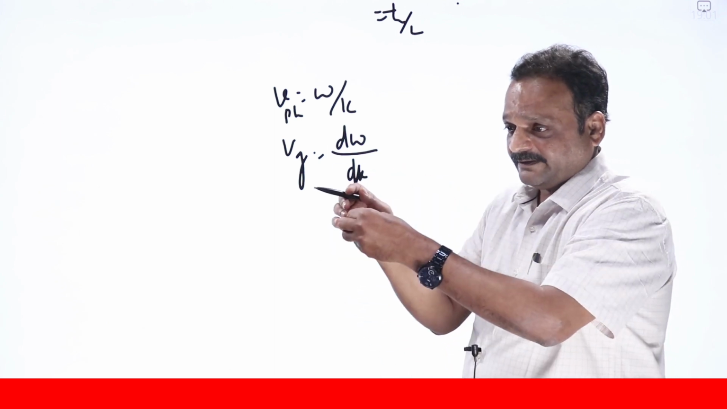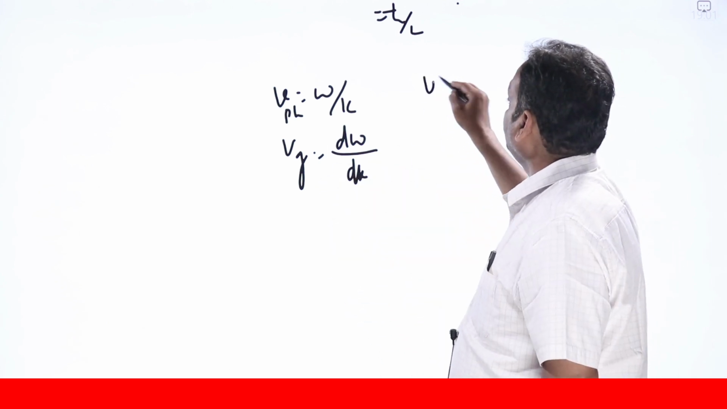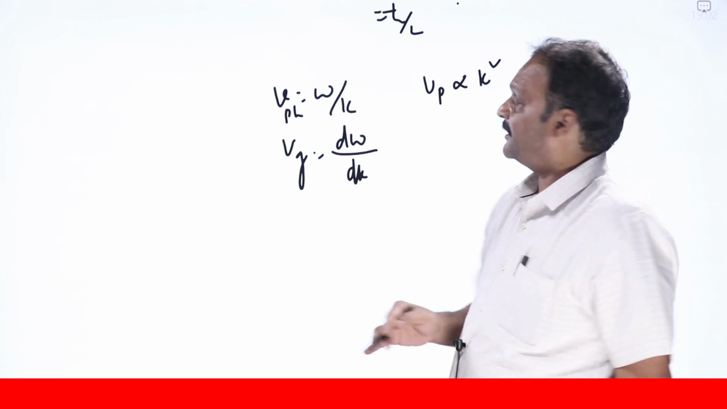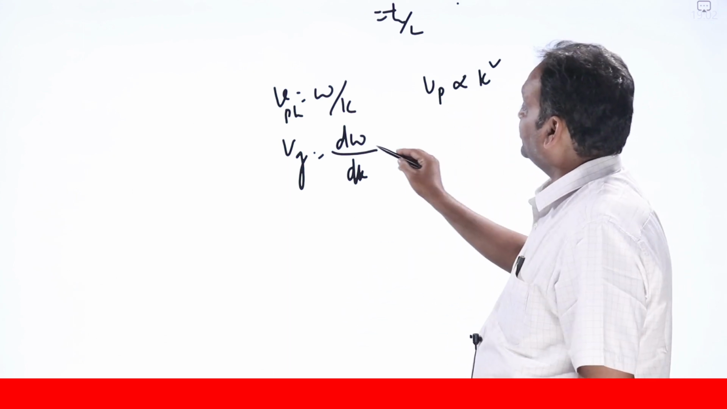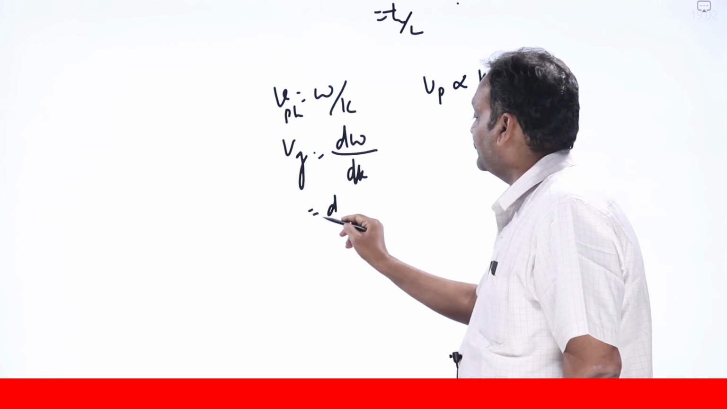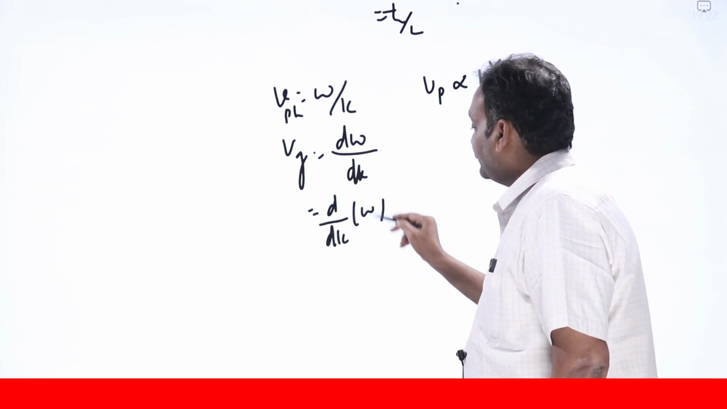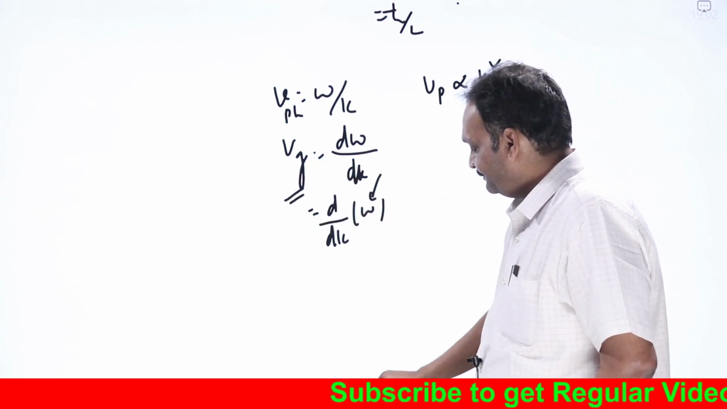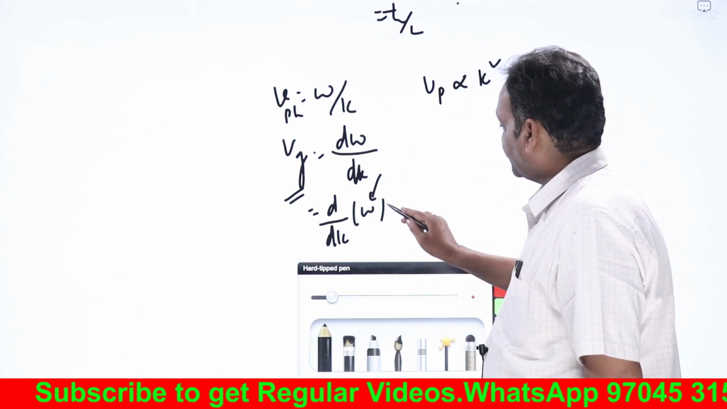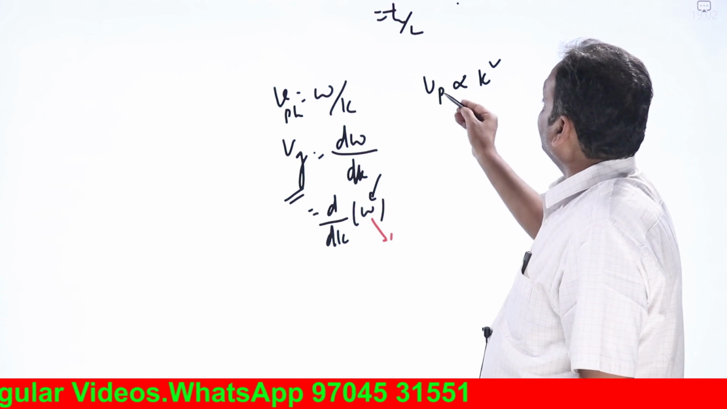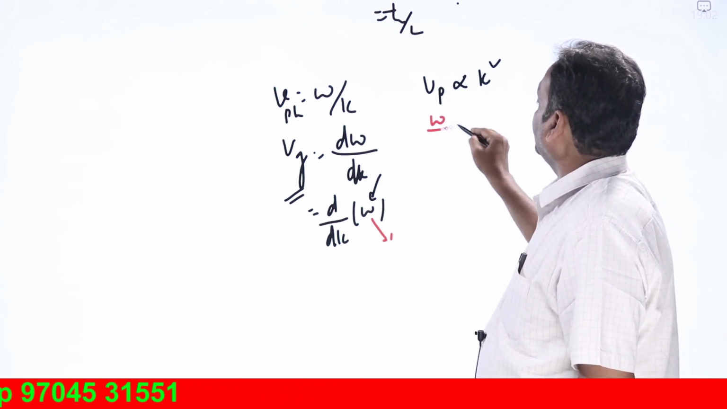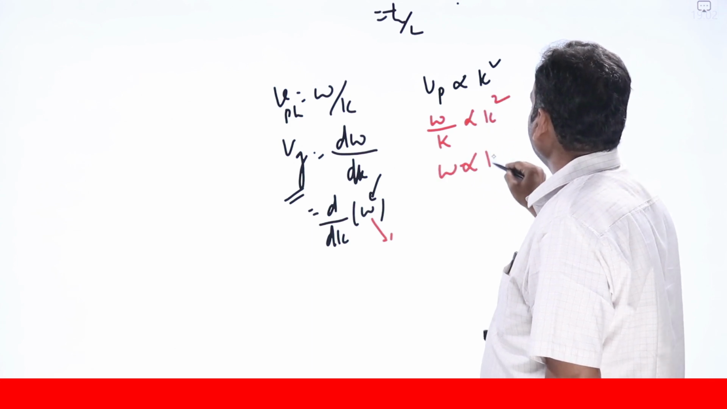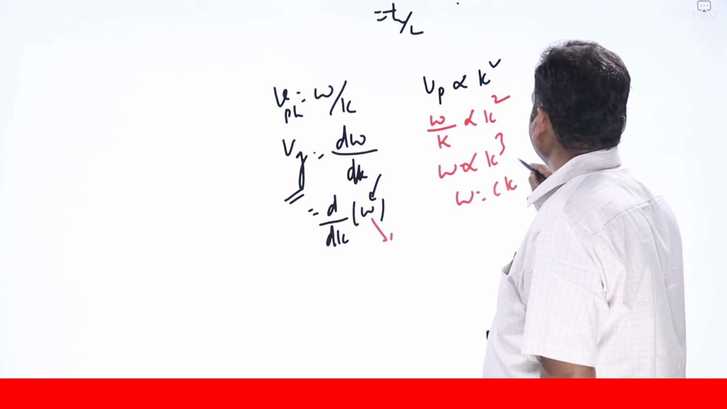The problems will come like this: in a group of waves, the phase velocity is found to be proportional to k square. What is the group velocity of those waves? To get the group velocity, you need d by dk of omega, so you must have the omega value. He has given Vp proportional to k square. Phase velocity is omega by k, proportional to k square, so omega is proportional to k cube, or omega equals c k cube, where c is some constant.